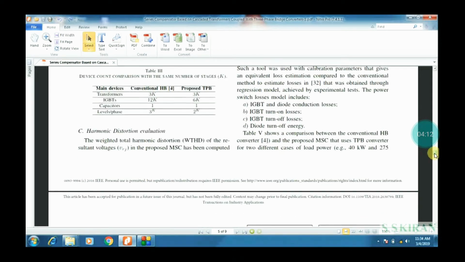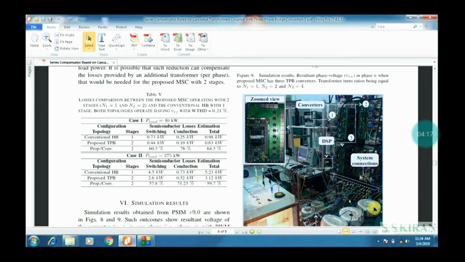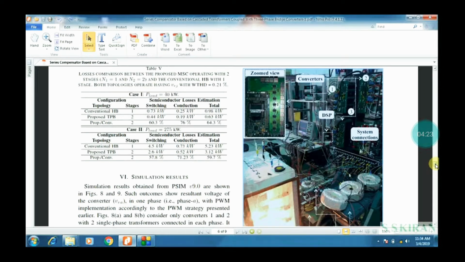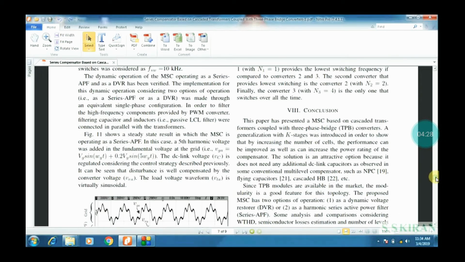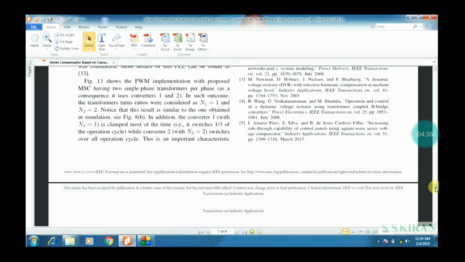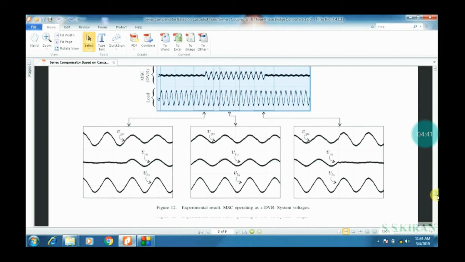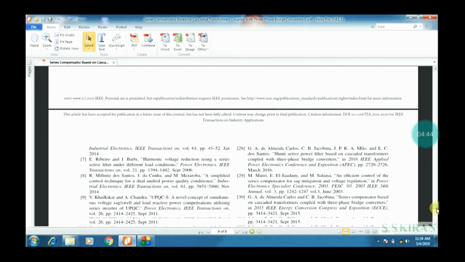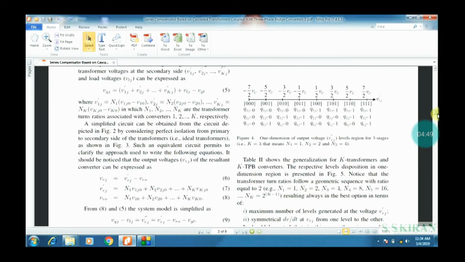In that we have to concentrate on the following results. This is a real-time example. Three transformers are coupled with each other, connecting some IGBTs or power electronic diodes. These are the output waveforms, grid, multi-level compensated. One is the grid, second one is the DVR, and the third one is the load output. These are all outputs we can observe in the following Simulink blocks.